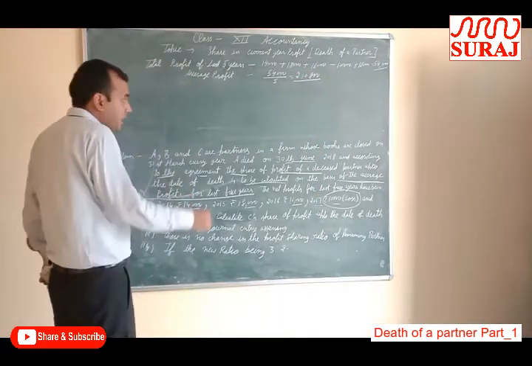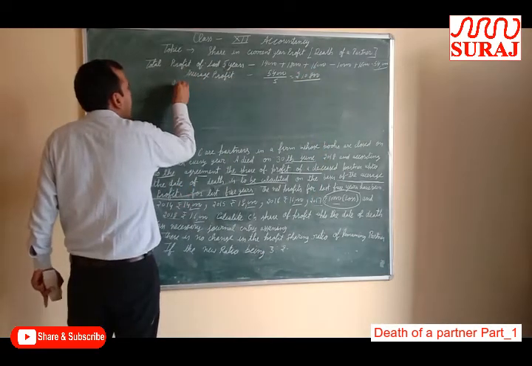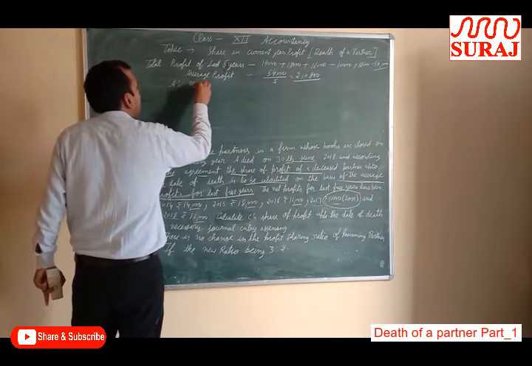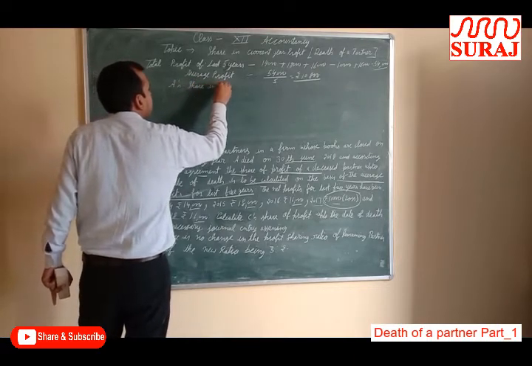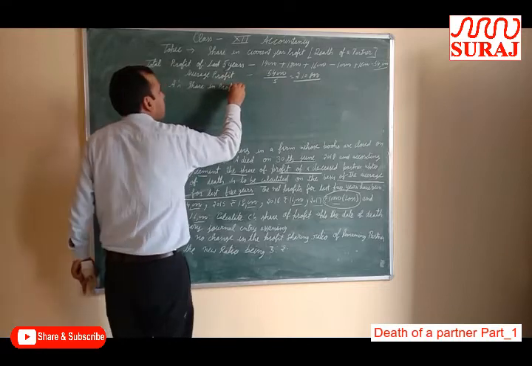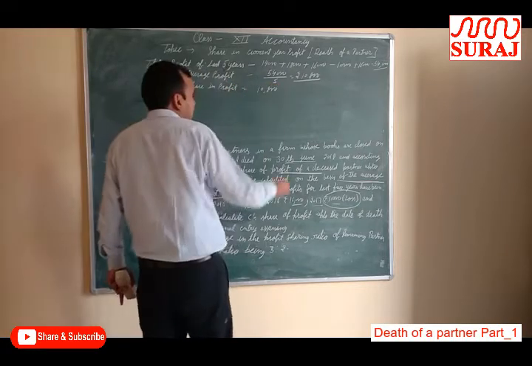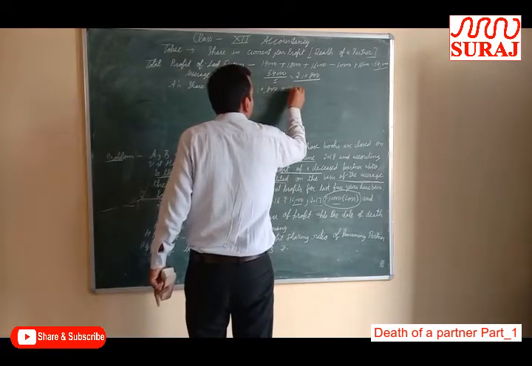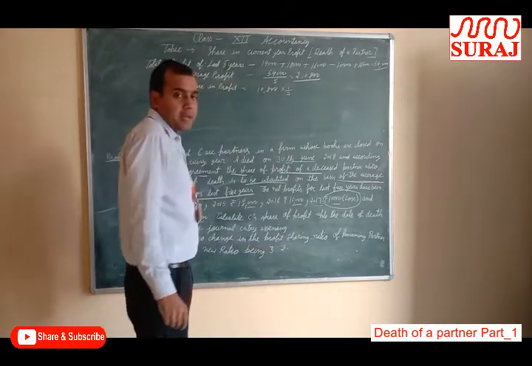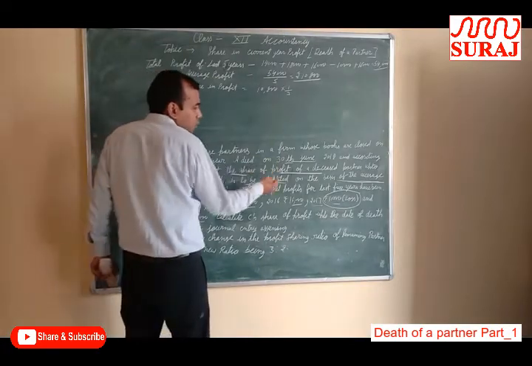Now calculate A's share in profit. Formula: profit 10,800 into A's share 1/3 into time up to 30 June.